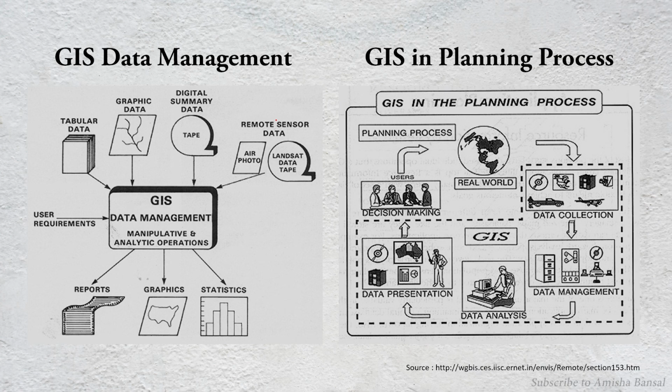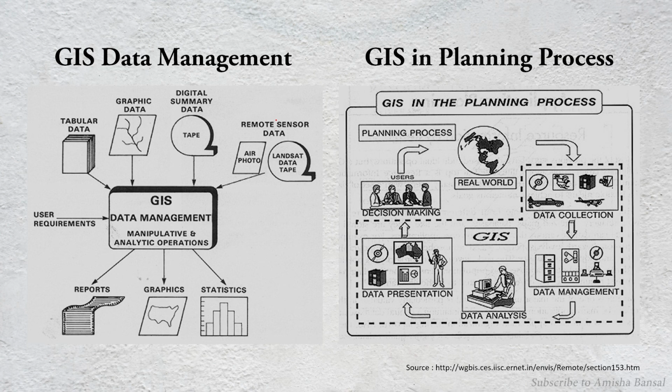And we have our spatial data also. When we manipulate this data and perform analytical operations in GIS, it gives us reports, graphics and statistics. Graphics means maps, which will show the statistics, and reports tell us what they say.